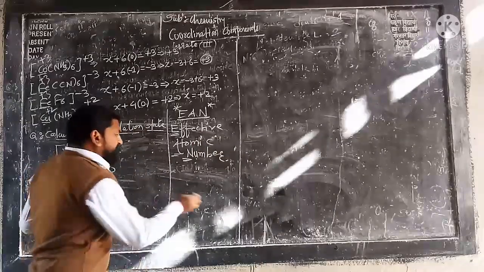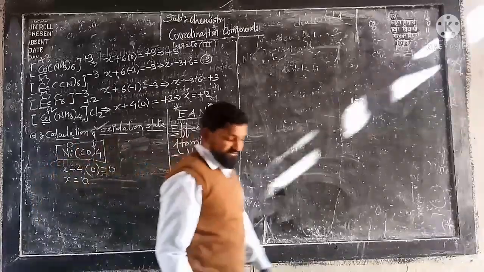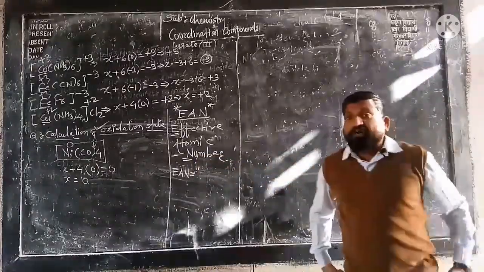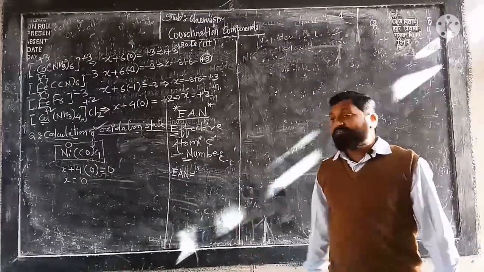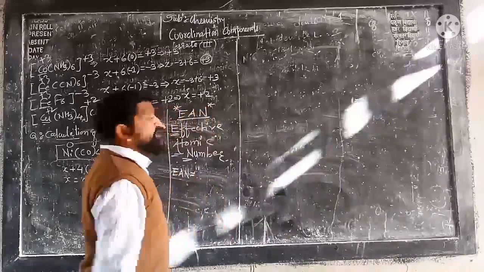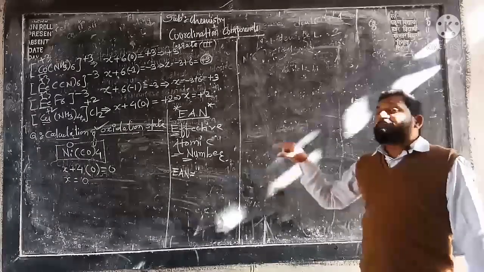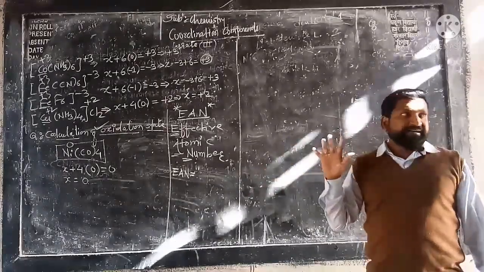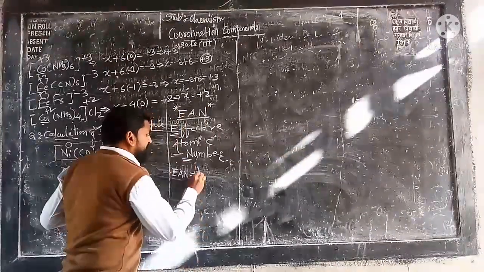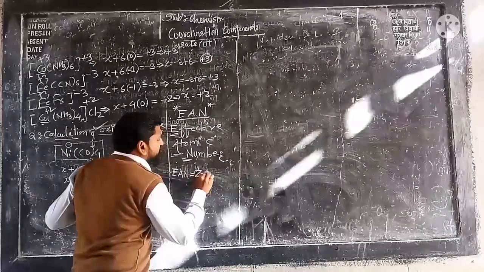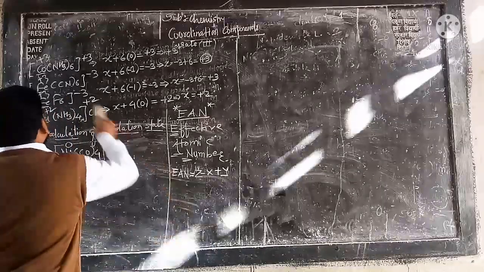Effective atomic number is defined as the total number of electrons present surrounding the central metal atom or ion, which is calculated as the sum of the electrons of that central metal ion as well as the total number of electrons donated by the ligand. Donated by the ligand. And therefore we have the formula: EAN is equal to Z minus X plus Y. What is the formula? Z minus X plus Y.